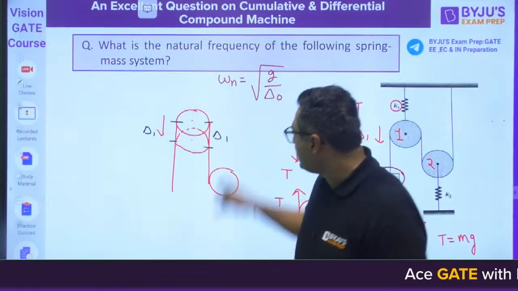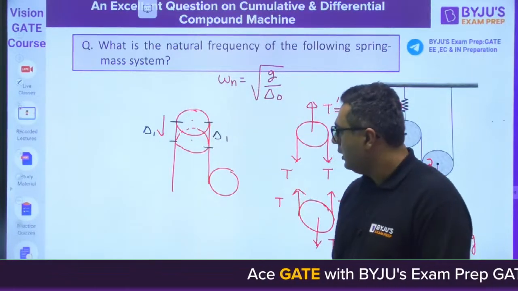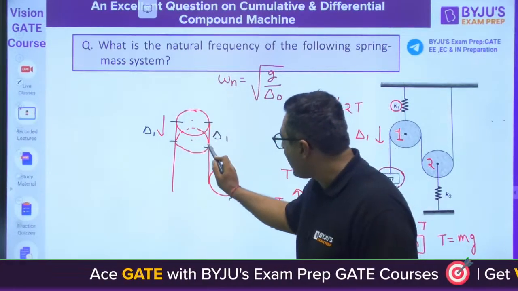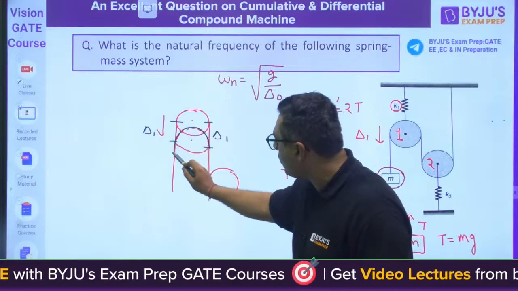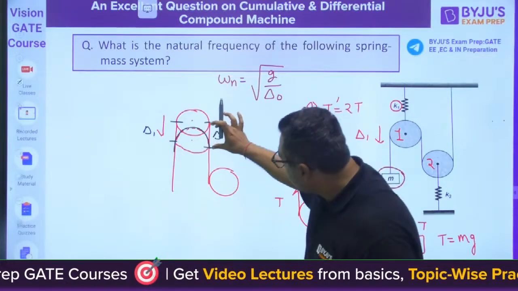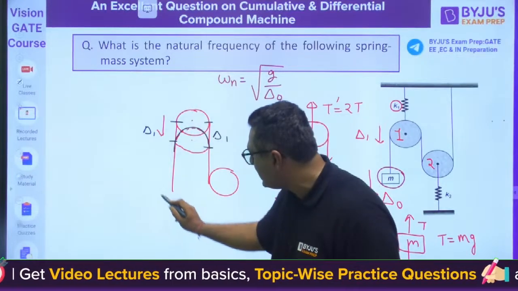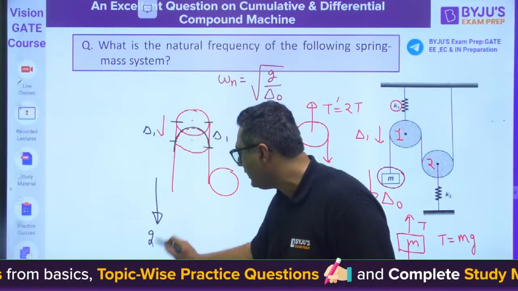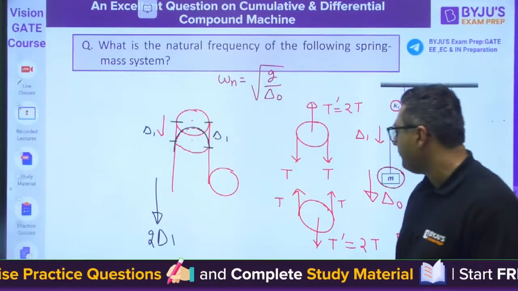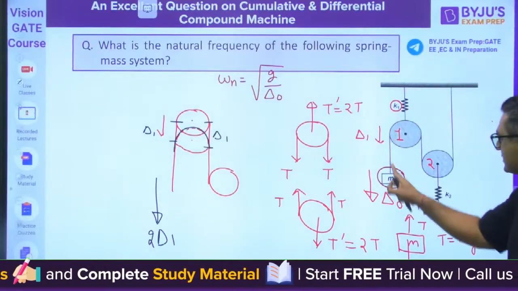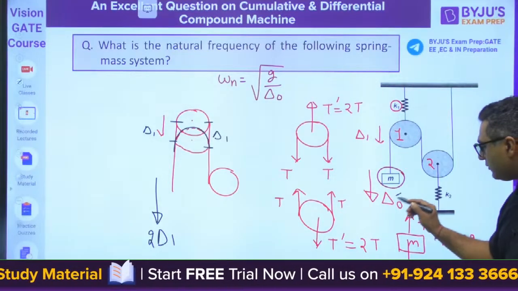So this entire string will come like this. So this delta 1 and this delta 1 will be added to this mass, and it will go by 2 delta 1. So can I say, because of this, delta naught is equal to 2 delta 1.